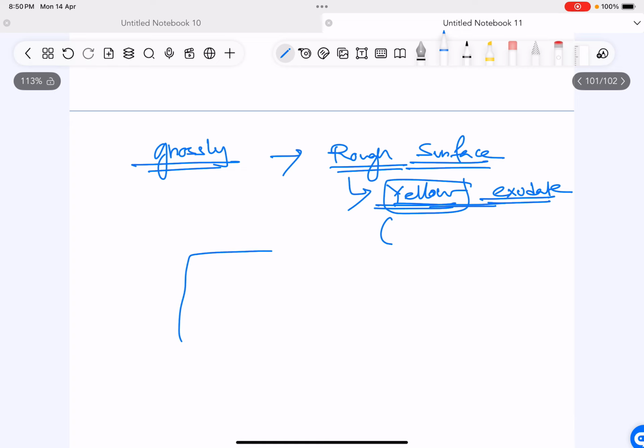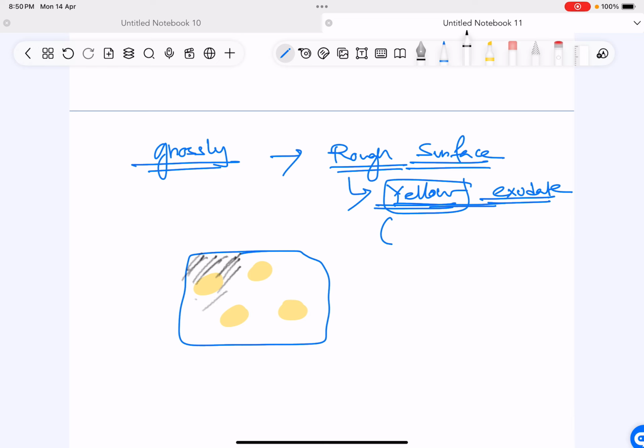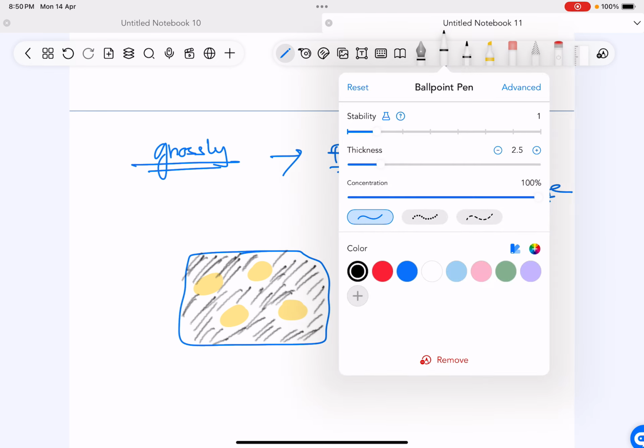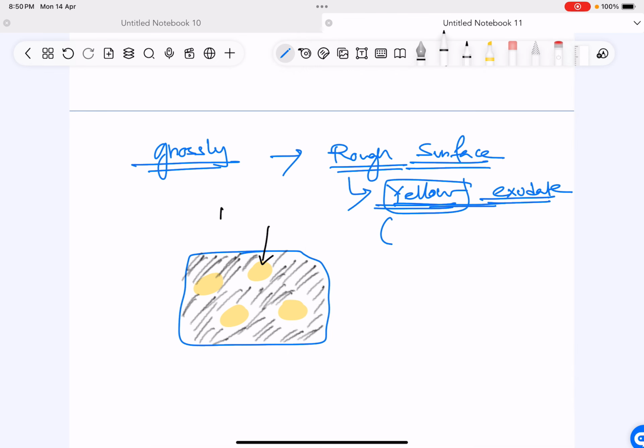So suppose this is the surface of the pericardium, we are looking from outside. Areas of yellow, and the remaining area is rough. This rough area is the bread part, and the yellowish areas are due to fibrinous exudate.